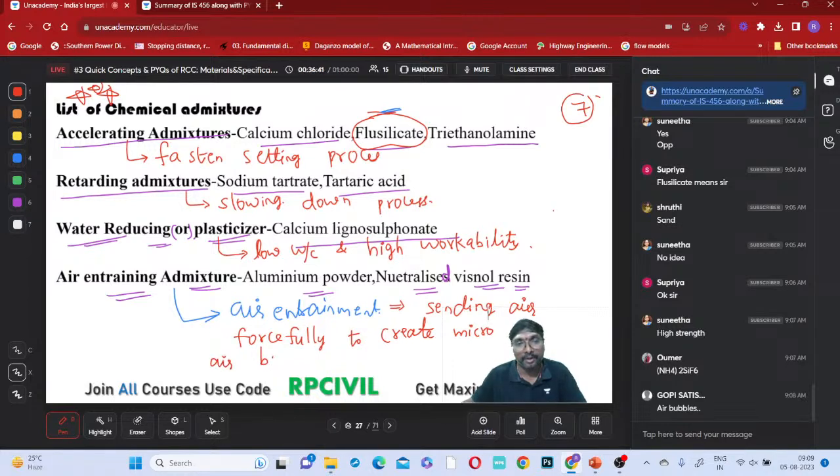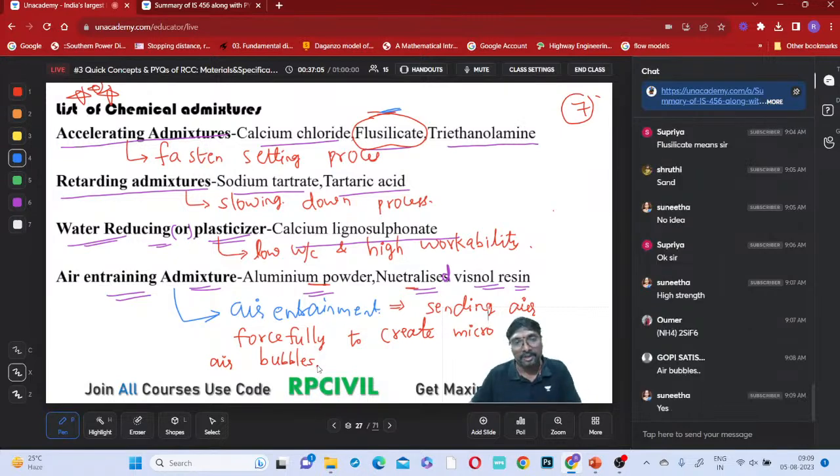That is why we are using these admixtures. Suppose you are sending the air directly, can you guarantee that micro bubbles only will be formed? Very large bubbles also can be formed, right?